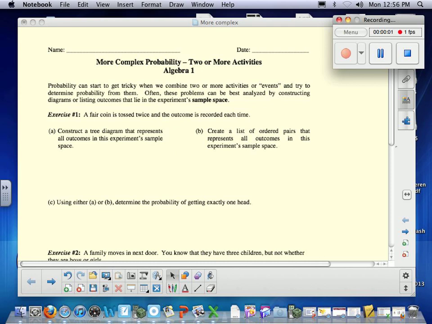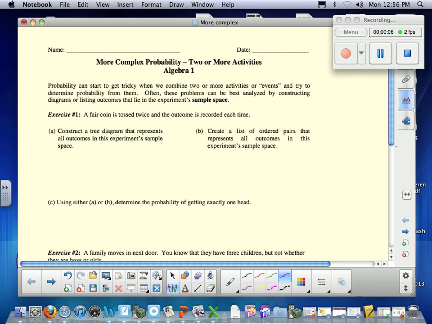We're going to continue our study of probability. This time we're going to work with 2 or more activities. Sometimes they're related to each other and sometimes they're completely separate. So let's jump right in. We're still working with tree diagrams or lists to talk about what the sample space is.